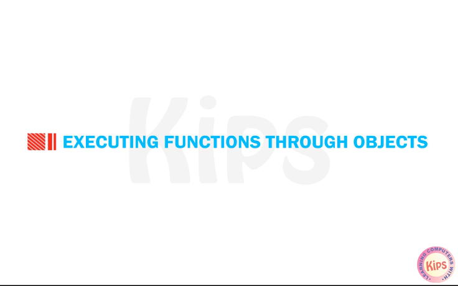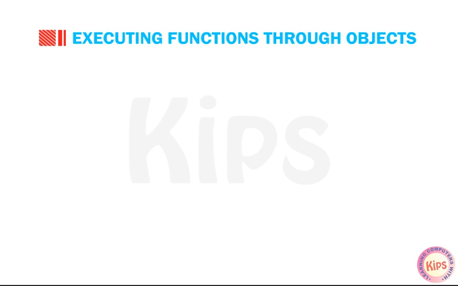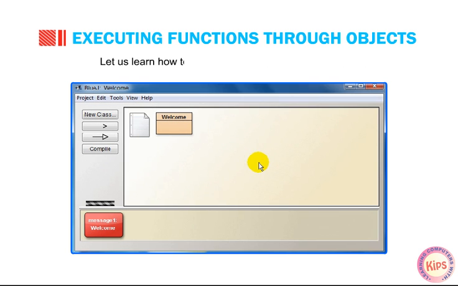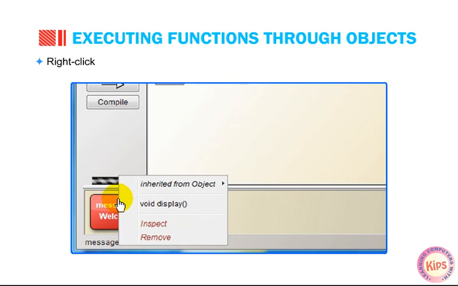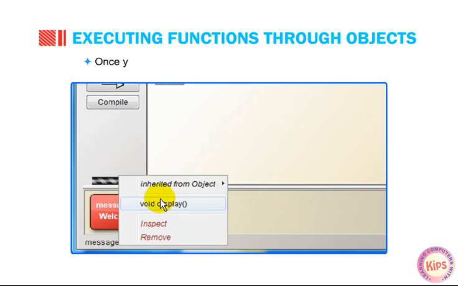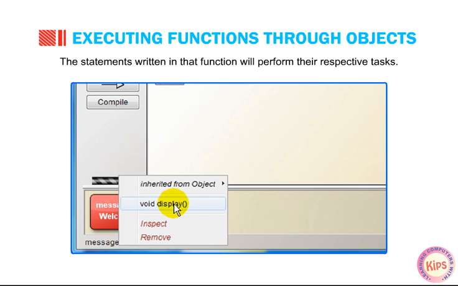Executing functions through objects. You can execute the functions by using either classes or objects. Let us learn how to execute the functions using objects. Right-click on the object icon and select the desired function, that is, void display(). Once you select the function, it automatically gets executed. The statements written in that function will perform their respective task.